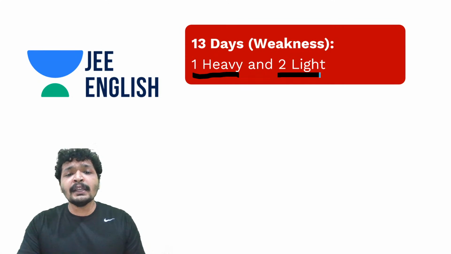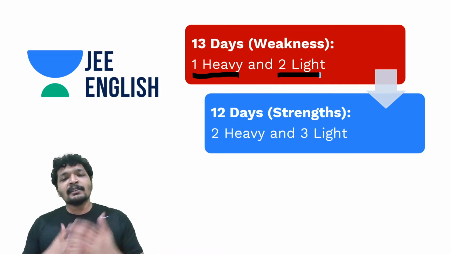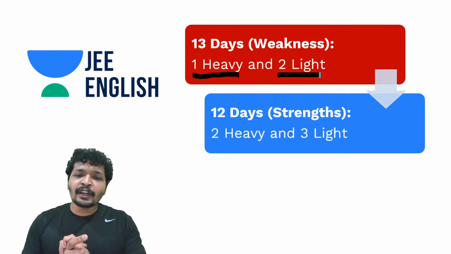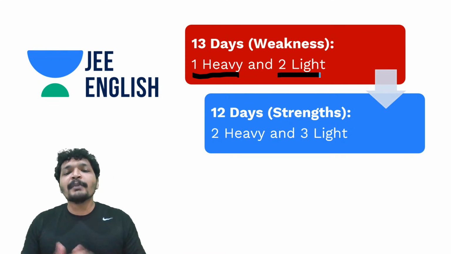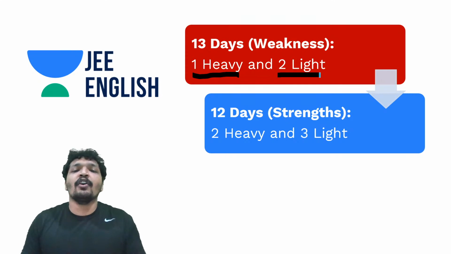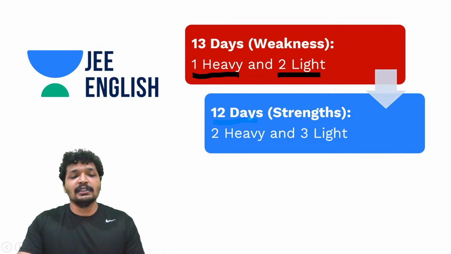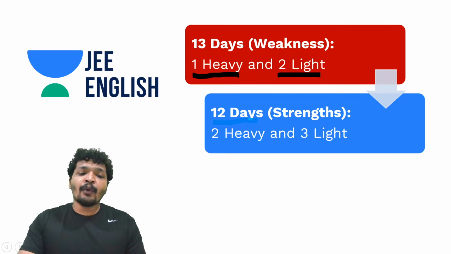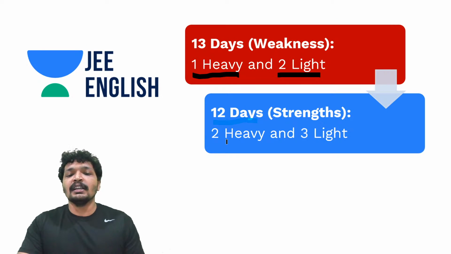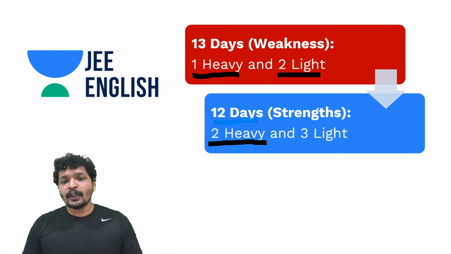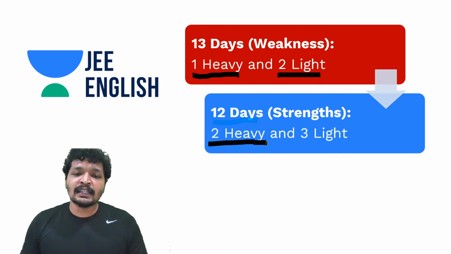And the next thing would be building your strength more and more. You are already strong in it, but you don't want to leave it. You want to make sure you have the strength and you have a competitive edge in the exam. So for the next 12 days you are going to spend on your strengths. And how do you do it? Since it's your strength, you will do two heavy topics. Let's say electricity and magnetism, or current electricity, electrostatics and magnetism.